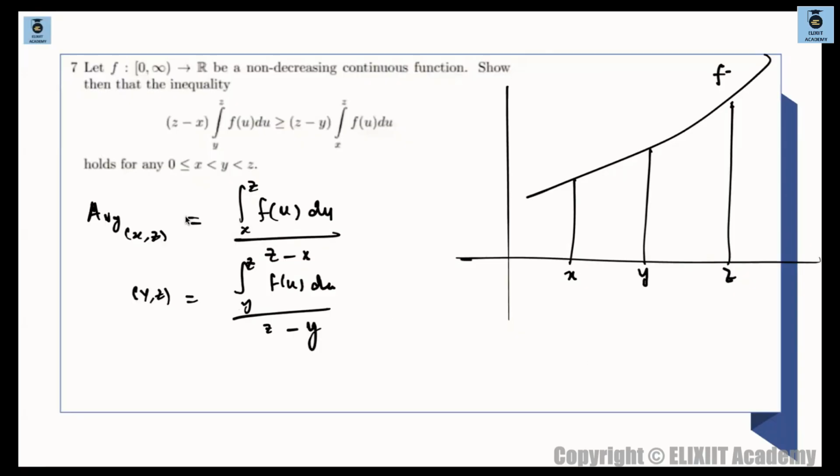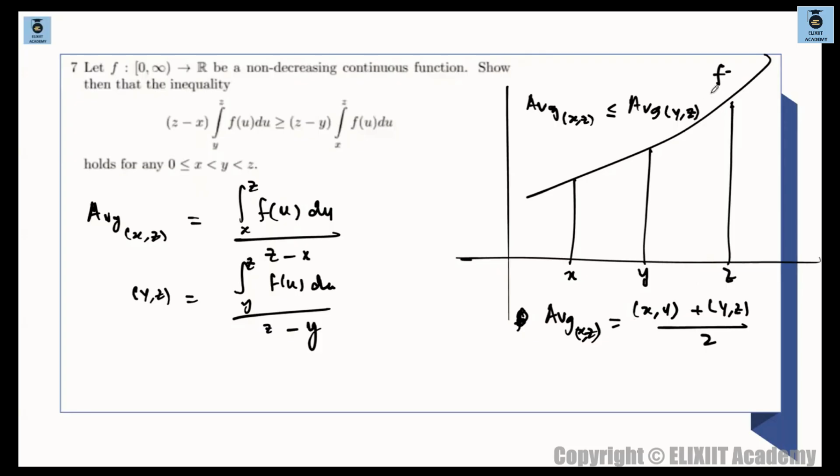So now this is an increasing function. तो अगर देखा जाए, these intervals are placed at equal distances. मतलब what I can say from here, the average value in this interval xz is basically the average value of this plus average value of this divided by 2. ठीक है, the average value of xy plus this interval divided by 2 will give you the average value of xz. ठीक है, and also for obvious reasons, because this is an increasing function, average value of xz will be comparatively lesser than average value of yz क्योंकि increasing function है.